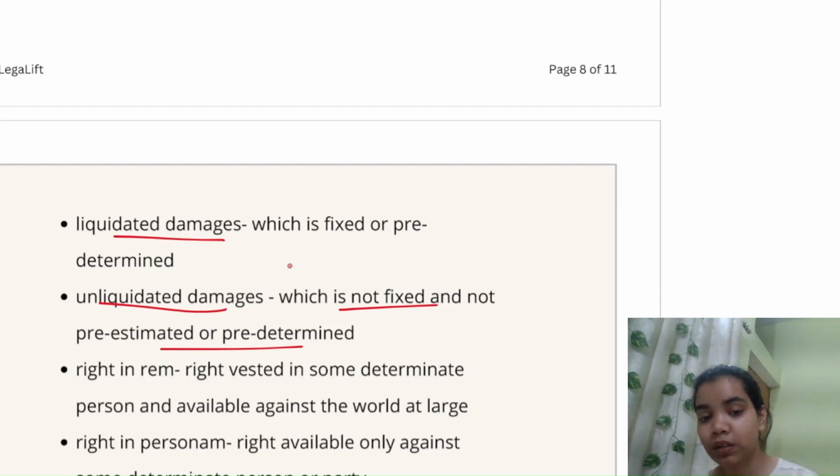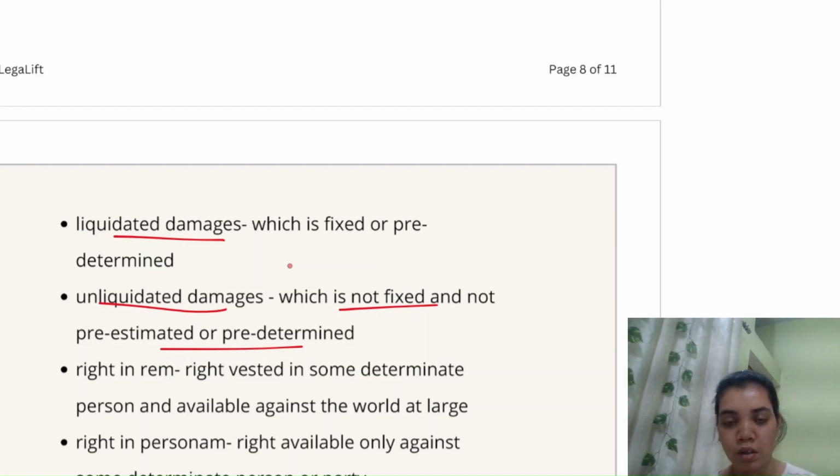But unliquidated damages are those which are not fixed and not predetermined or pre-estimated. So in tort there are no predetermined damages. You don't know whose right you are going to violate. Like again moving on a road, if you injure someone, you didn't know it earlier. So how will that be predetermined?